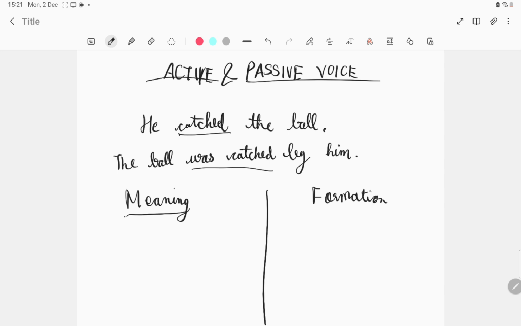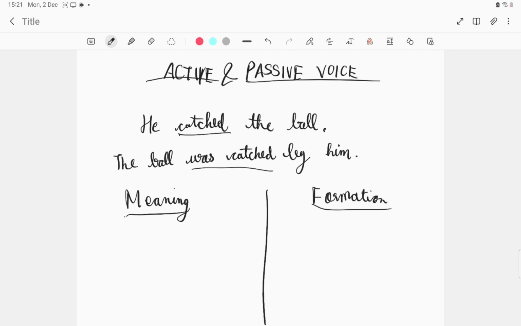Okay, so for example, now let's come to meaning. For example, I give you this sentence: he catched the ball, the ball was catched by him. So when you listen to both these sentences, meaning wise, do they convey the same meaning or not?